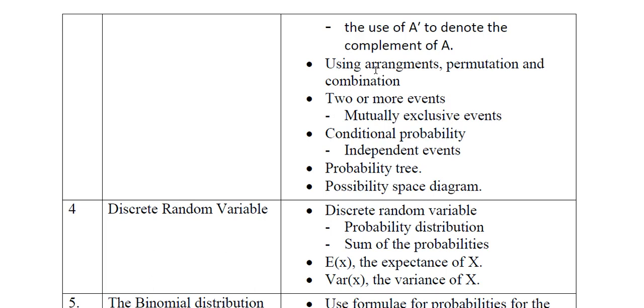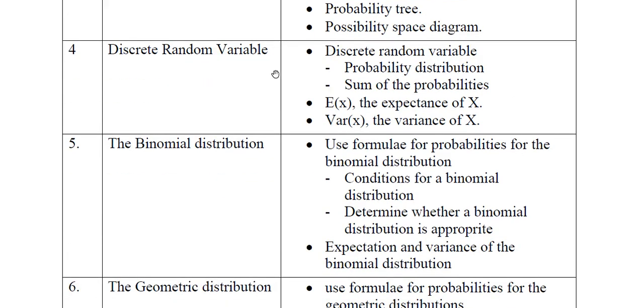And do not cram the words: how many arrangements are there, how many ways you can select or choose. Some people just cram that if the word arrangement comes, I will use permutation, and if the word selection comes, I will use combination. Do not learn it in this way. There are questions where these words are used, but it is asked in a manner where permutation or combination will be applied accordingly, not based on these words only.